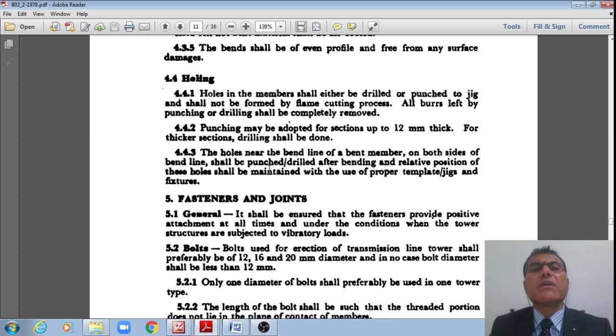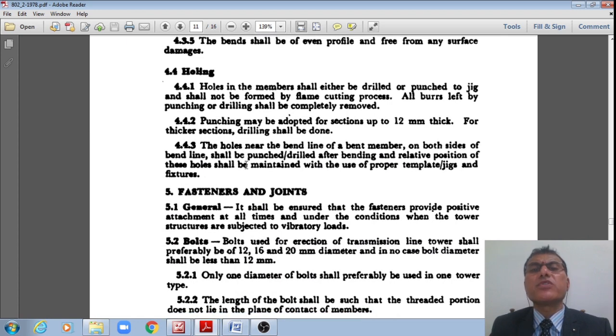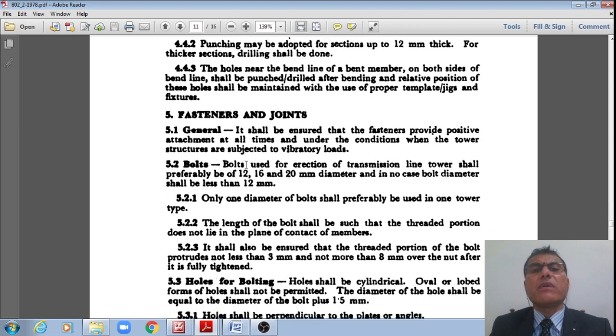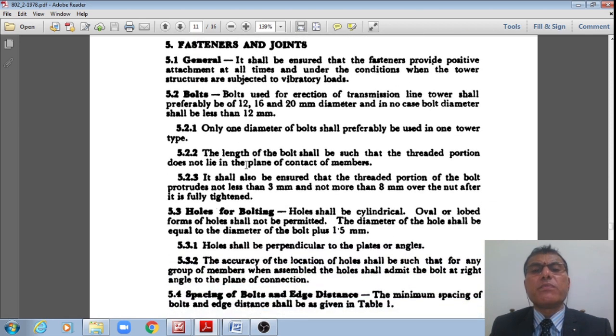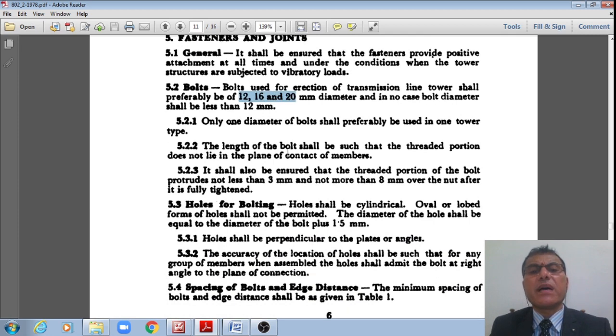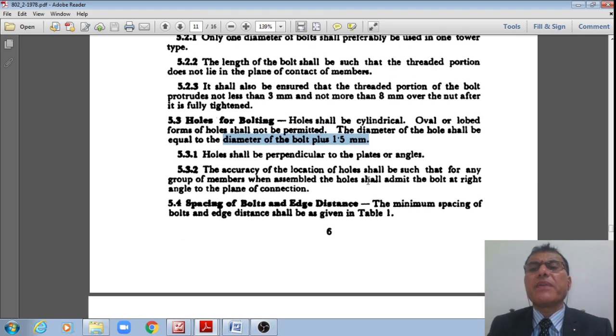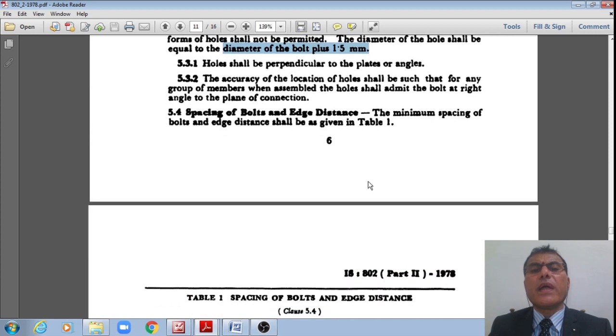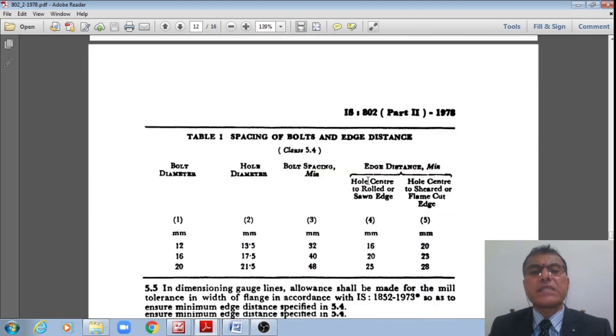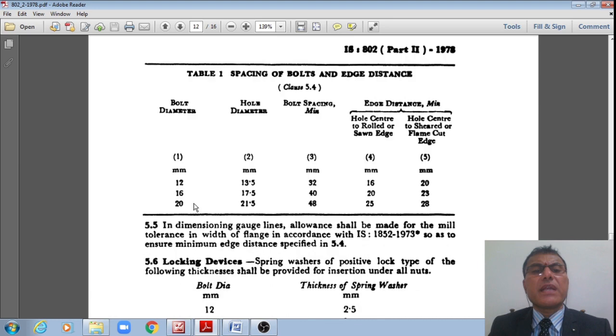And how the punching and holing should be done is explained, and how the fasteners and joints should be, and the bolts, what the diameters of the bolts should be: 12, 16, 20, etc. The hole diameter should generally be the bolt diameter plus 1.5. And the spacing of the bolts and edge distances are now given like this, right?